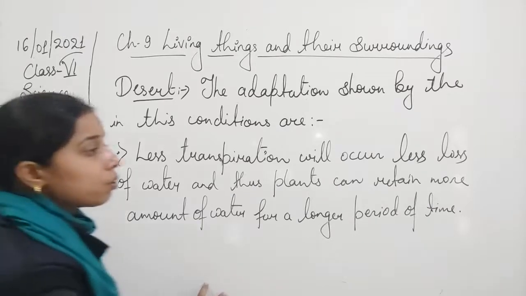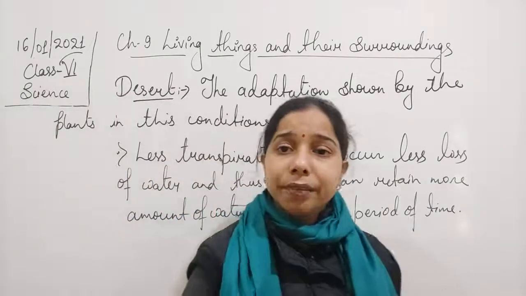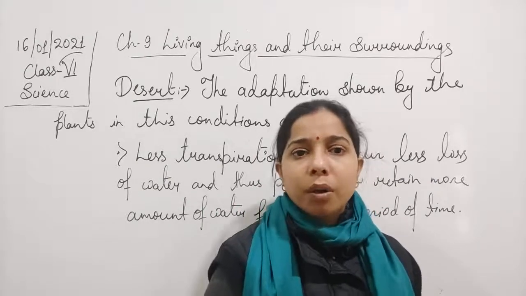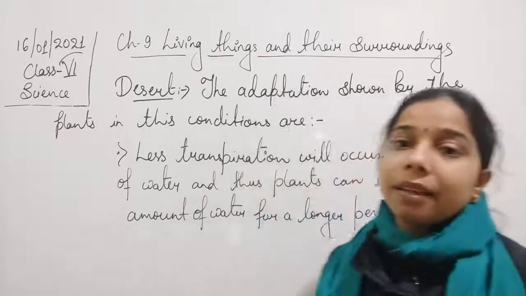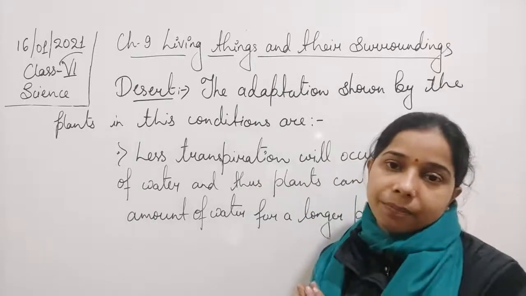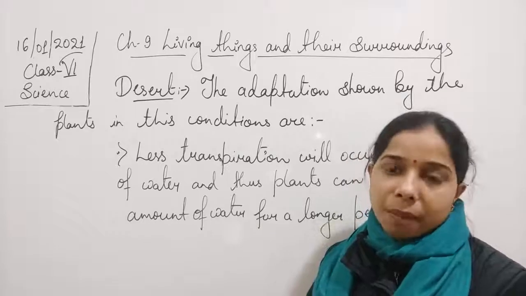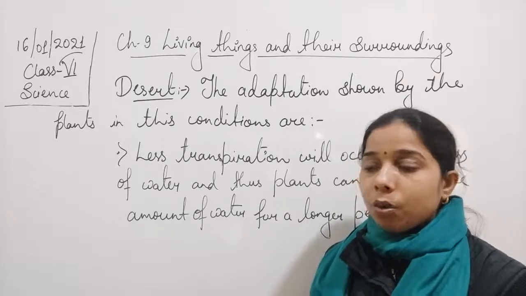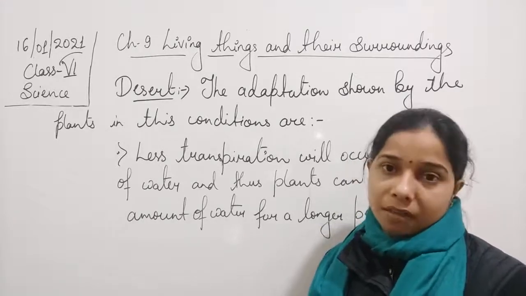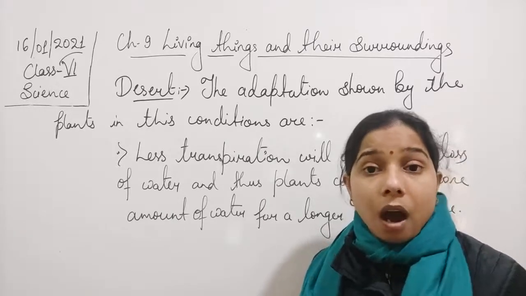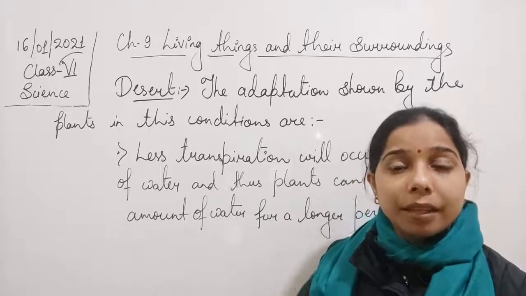Now you see here, students, that we are saying that the leaves are smaller, or no leaves are present, or if the leaves are present, they are in the form of a spine. Now a question arises in your mind: if no leaves are there, or a small amount of leaves, then how are they able to make their food?